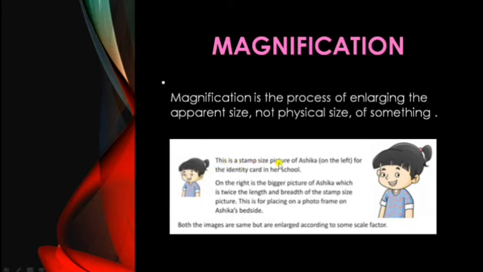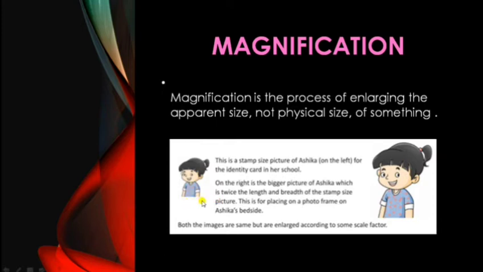This is a stamp size picture of a person, say Ashika, for the identity card in her school. So this is a small picture which is used for identity card. On the right is the bigger picture of Ashika, which is twice the length and breadth of the stamp size picture. Means whatever the length is and whatever the breadth is,